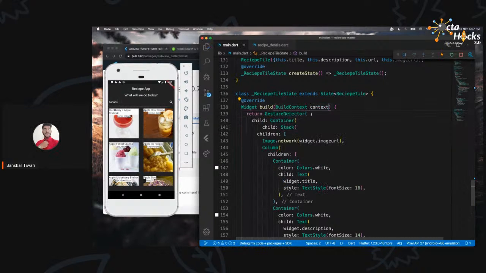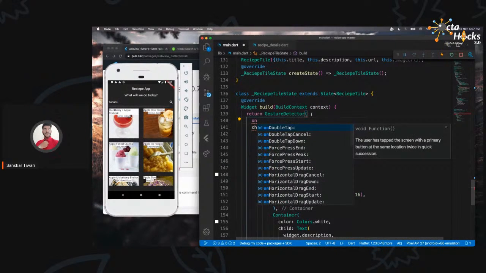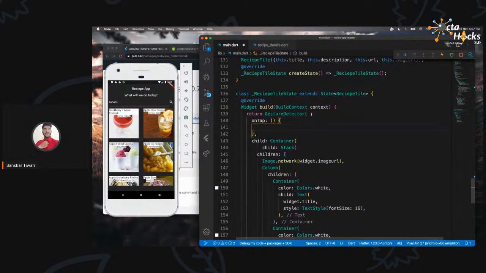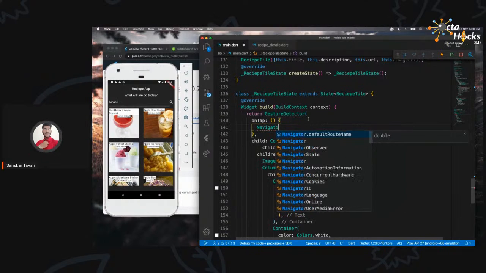Okay, now it's fine. So in the gesture detector, we can use a property called onTap. What is onTap? Well, tap means click, so that's what it is. It will detect when you click on it. So when you click on it, I want to navigate you to the next screen. What is navigate? When we are going from one place to another, that is navigation, right? So what we call it over here is Navigator, right?